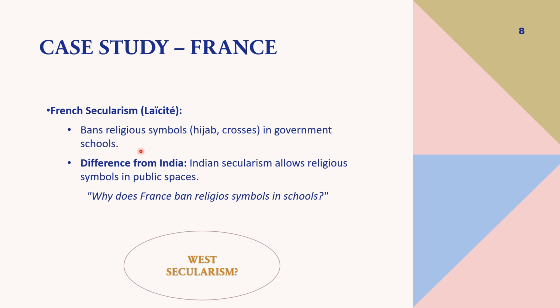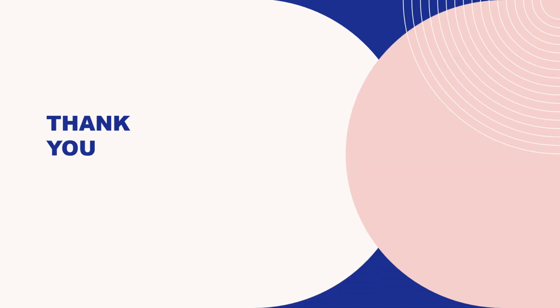French secularism bans religious symbols, hijabs, and crosses in government schools. The difference from India is that Indian secularism allows religious symbols in public places. So in public places you can follow your religion. So why does France ban religious symbols in school? Because France follows the policy of strict separation, or Western secularism.